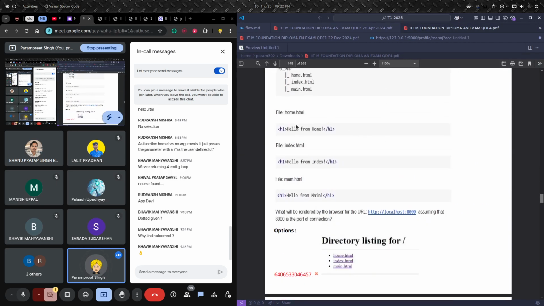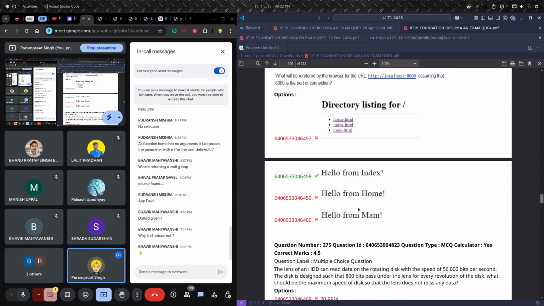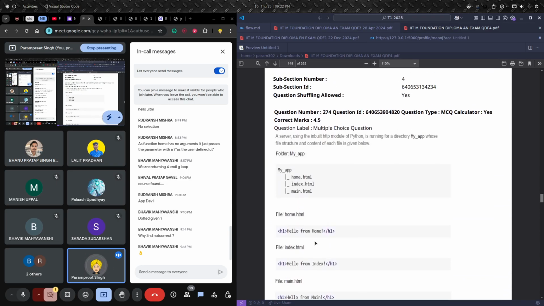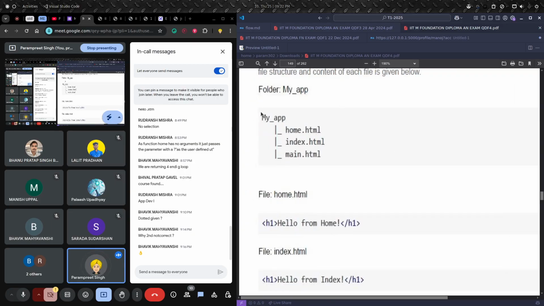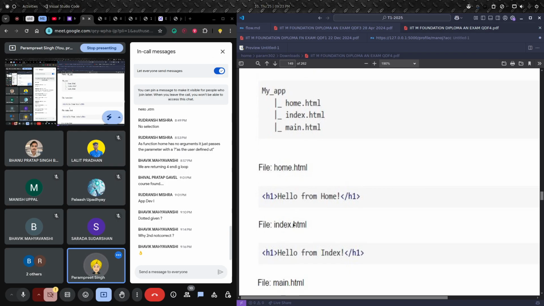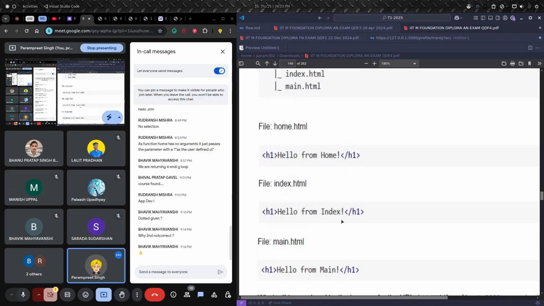Okay, we are having these home, index and all. Yes, a basic thing. If we have these three files and if we just open the directory in, let's say, some browser, which one of the files will render, or none of them will render? What do you think? Which will render, or will we get an empty thing? Index. All of them will be rendered and it will depend on the server. No, the majority of servers use index.html.